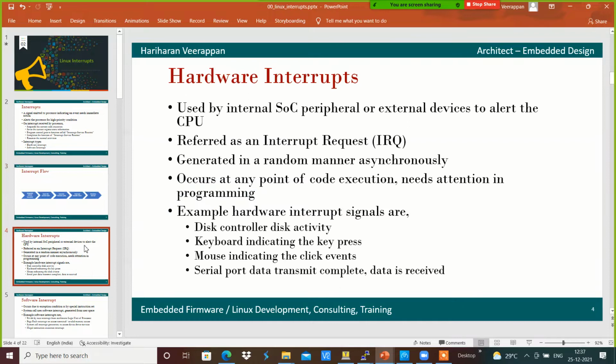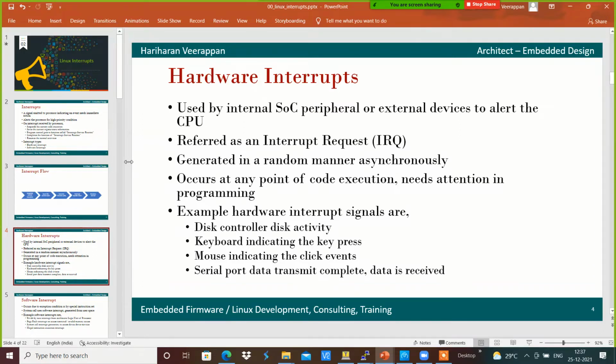Hardware interrupts are used by internal SoC peripherals or external devices to alert the CPU, and they are referred to by an IRQ number, an interrupt request number.